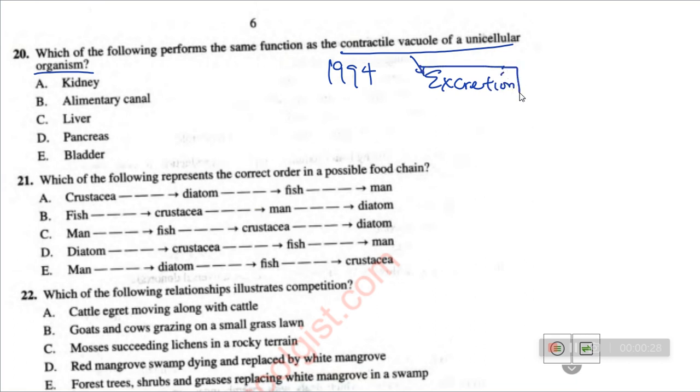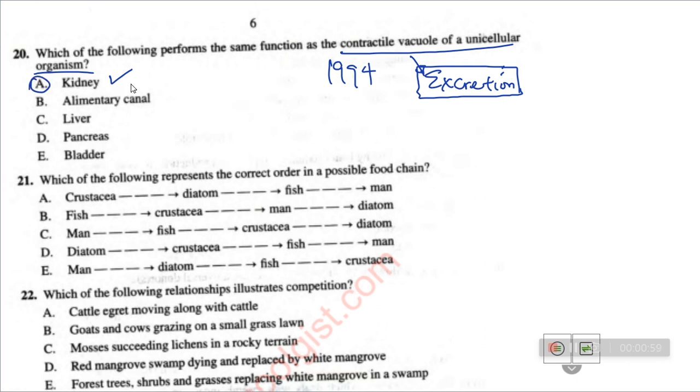They have to remove excess water, thereby serving as osmoregulation, that is, it helps to regulate the amount of excess water in the cell, just like excretion. So the organ that serves the same function as the contractile vacuole is the kidney, because the kidney is an osmoregulator also.